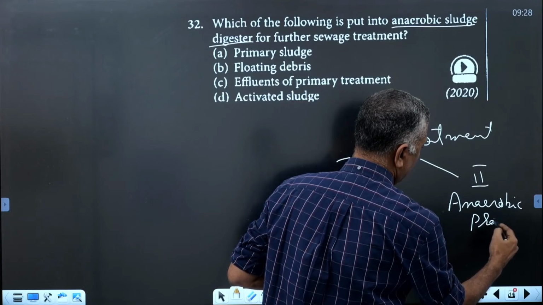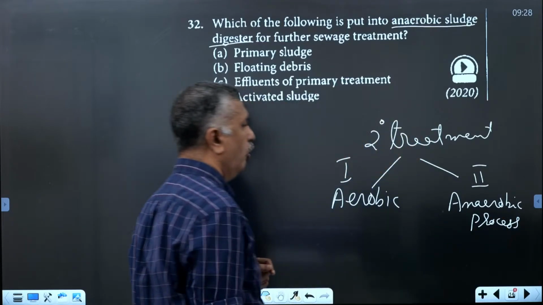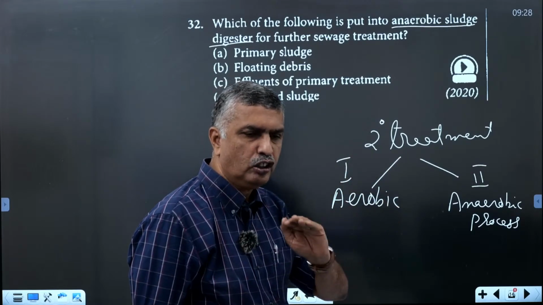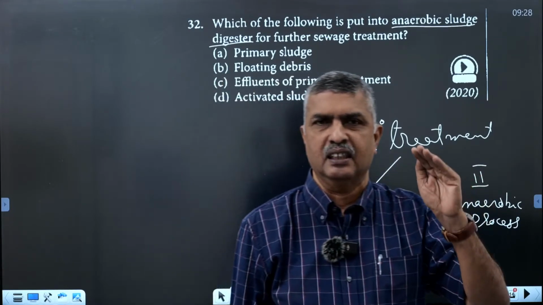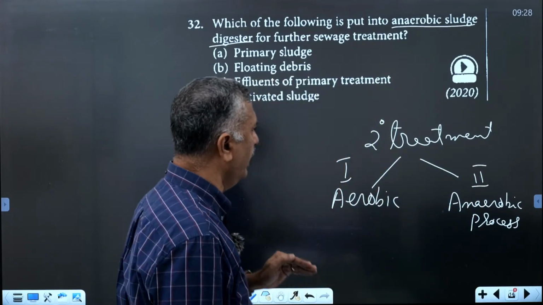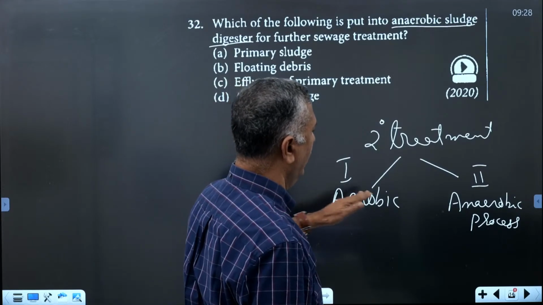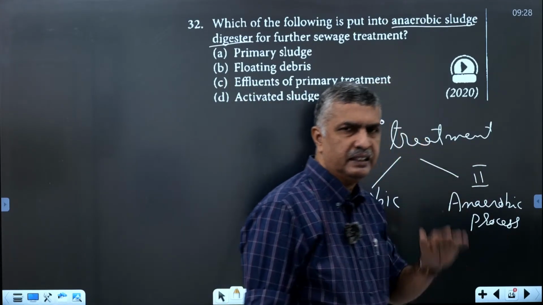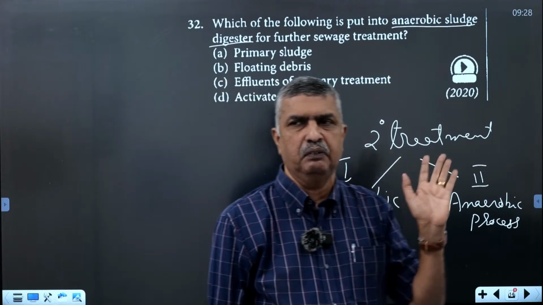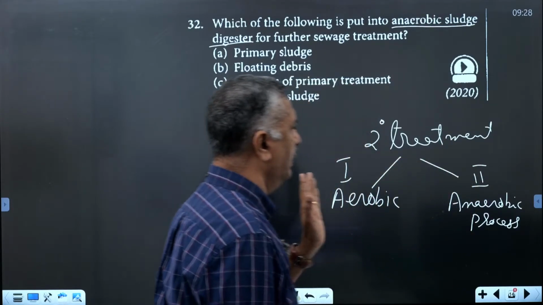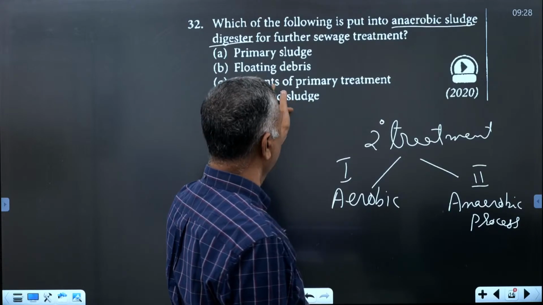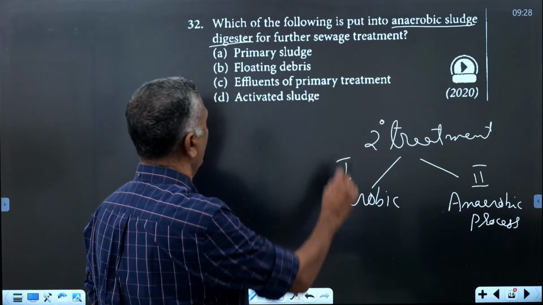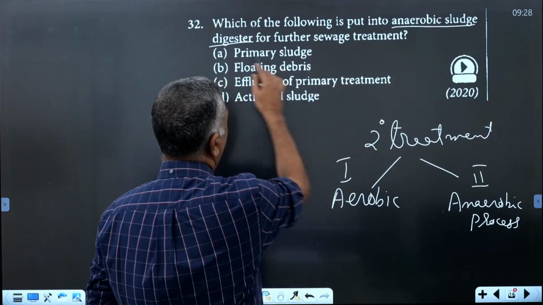In the first, aerobic bacteria oxidize all the organic substances in the primary effluent, and the sludge is sedimented in the settling tank. That sludge is called activated sludge, and it is transferred to another tank called the anaerobic sludge digester.